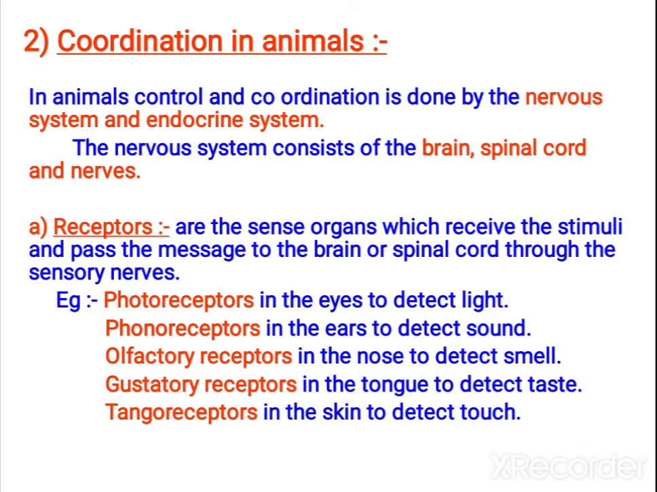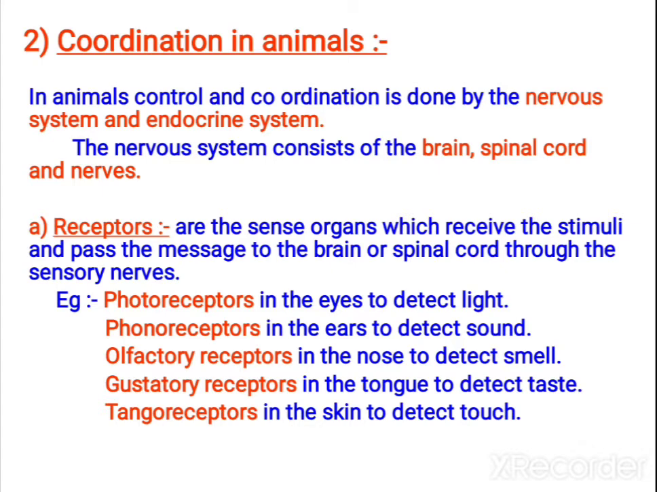First let us know what we mean by receptors. The receptors are nothing but sense organs. They receive the stimuli and pass the message to the brain or spinal cord through sensory nerves. The sensory nerves connect the receptors with the spinal cord and brain, so both are interconnected by the sensory nerve.